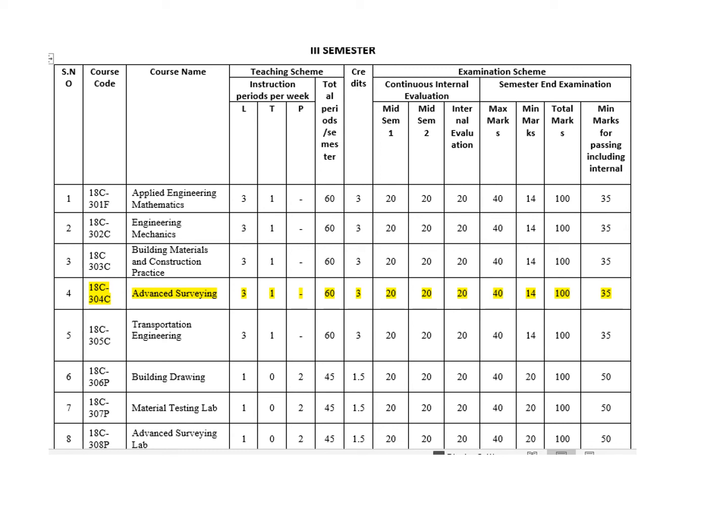Hello students, this is Diploma C18 curriculum, third semester. Subject name is Advanced Surveying and subject code 304C. This contains a total of 60 periods, and the marks distribution you can see in this slide.